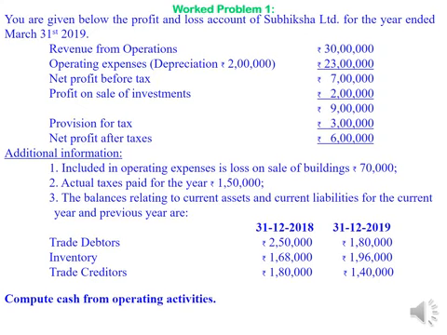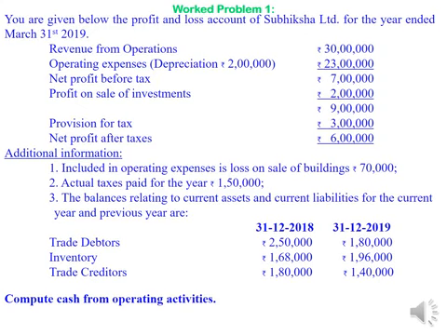Trade creditors rupees 1,80,000 and rupees 1,40,000 respectively. From this information, we are asked to compute cash from operating activities. Before proceeding to prepare cash from operating activities, let us analyze the problem.